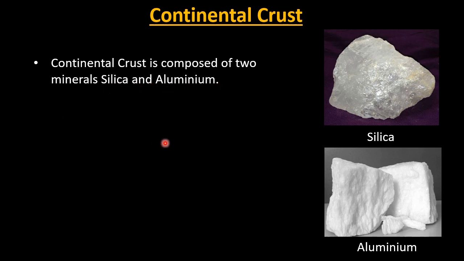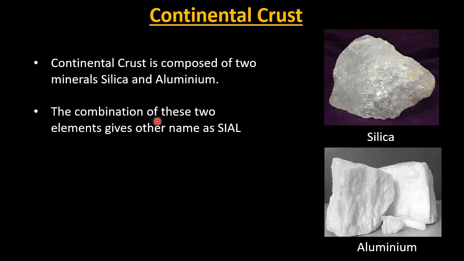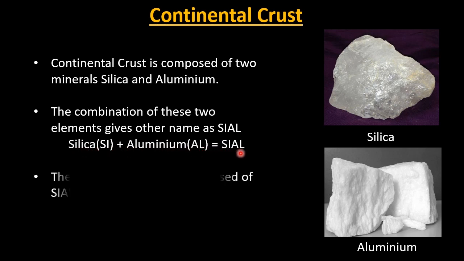So let us see what is the other name of it. The combination of these two elements gives another name, Sial. That is, silica Si and aluminium Al is equal to Sial. The continental crust is composed of Sial.